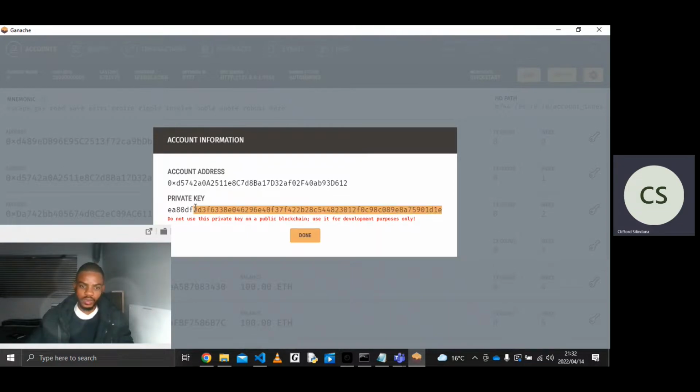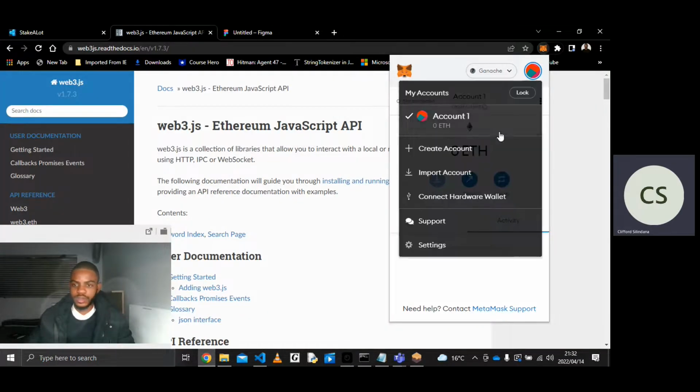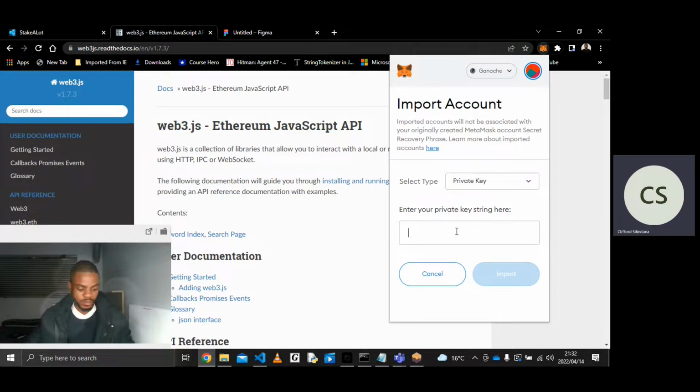So to import an account or to log into MetaMask, we're gonna import our private key. And then when that's done, we're going to import here.